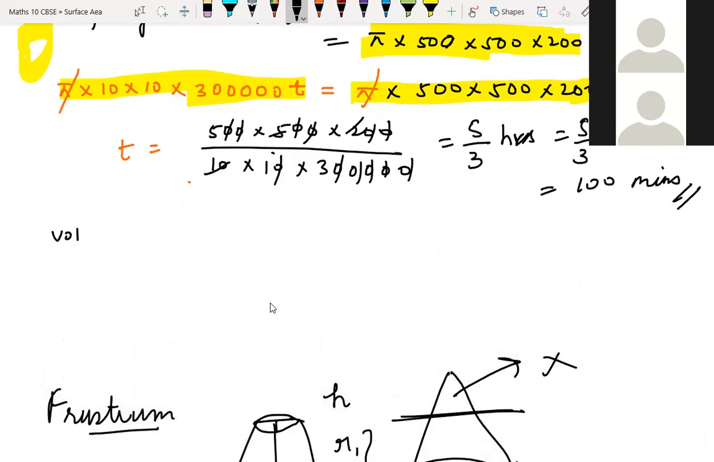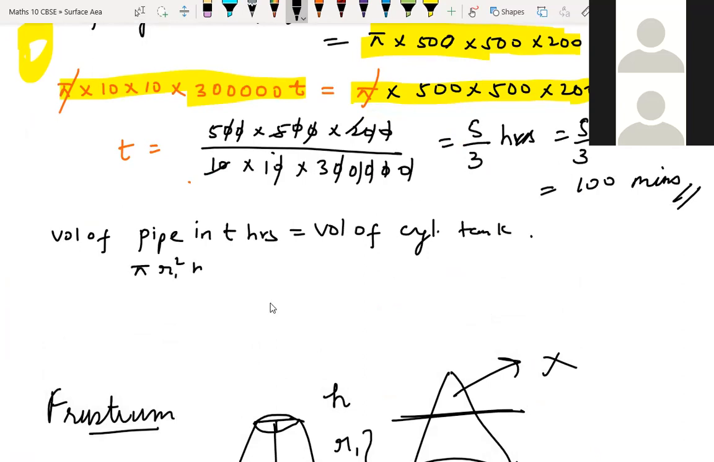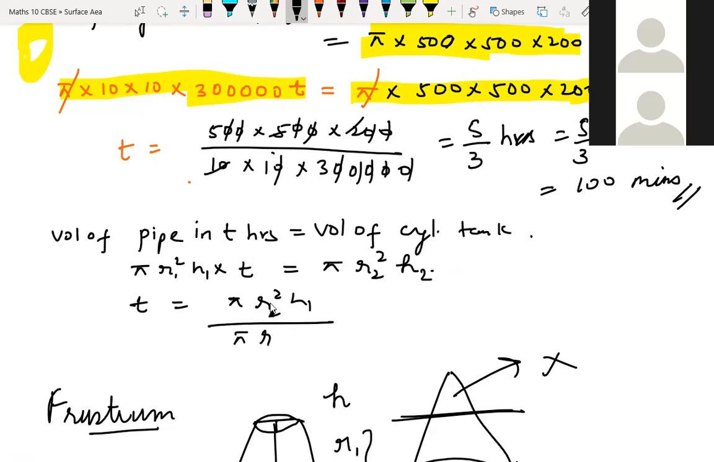Volume of pipe in t hours is equal to volume of cylindrical tank. That's it. The volume of pipe you put here, pi r1 square h into time, is equal to pi r2 square h. That's it. Then t is equal to pi r2 square h, and h is different. Here write h1, here write h2. h1 divided by pi r1, r2 square h2.